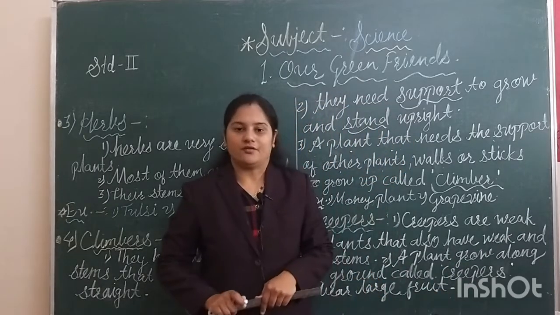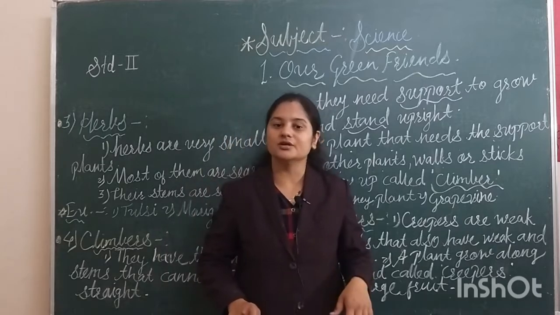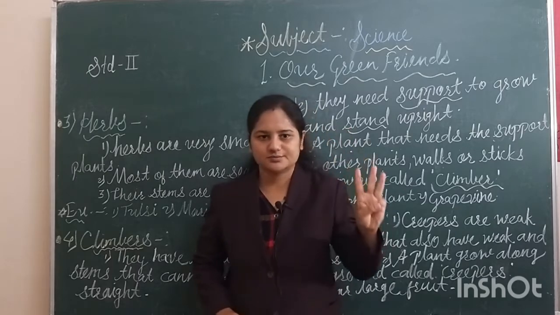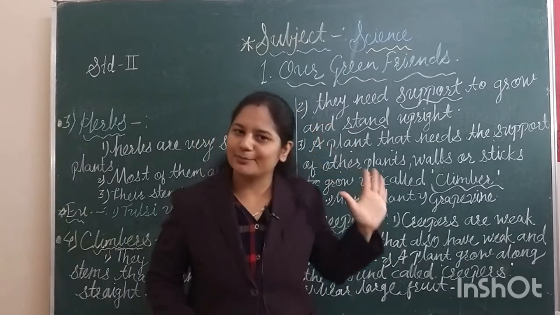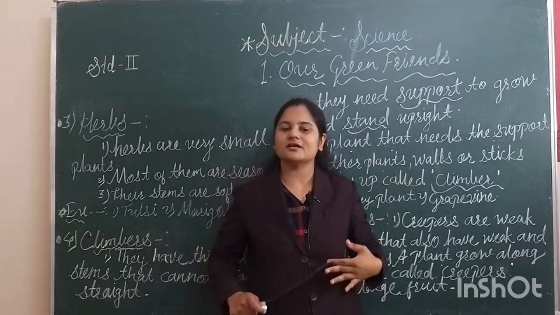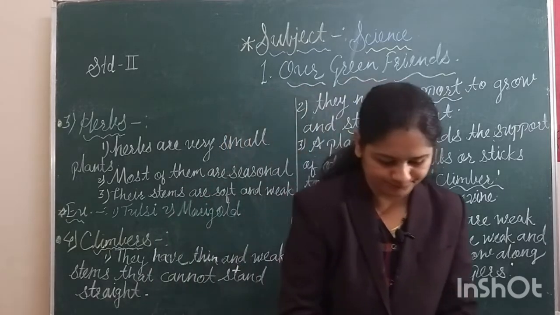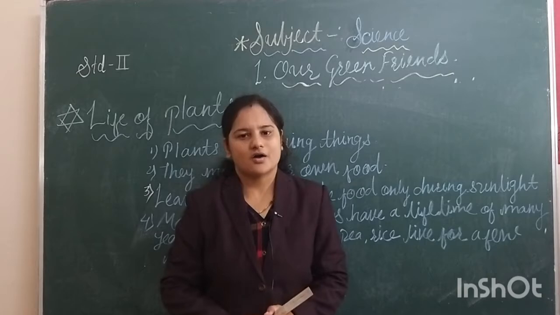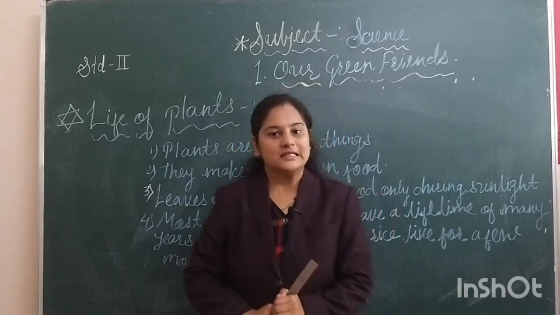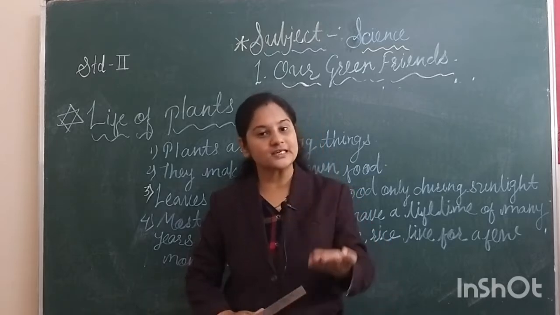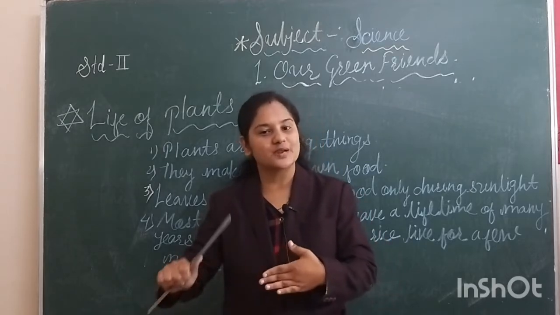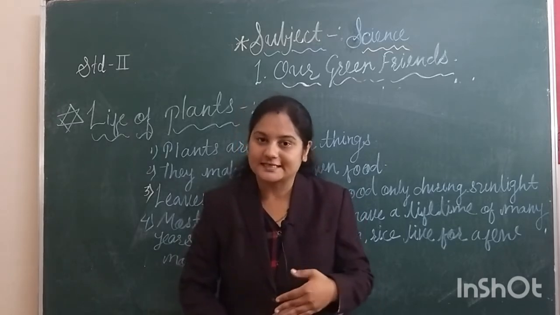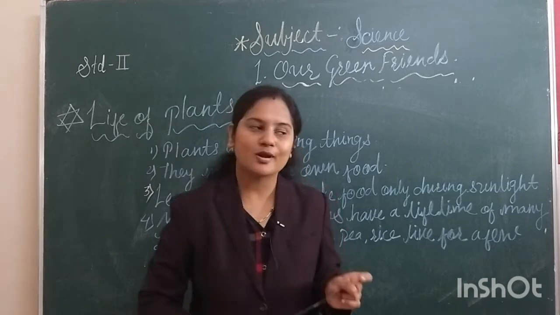Students, today we completed our 5 types of plants. That is, trees, shrubs, herbs, climbers and creepers. Like this, we have completed the types of plants. After this, students, we will learn more things about plants: how they spend their life, how they make their food, and with what they make their food. Let us see some information about plants.